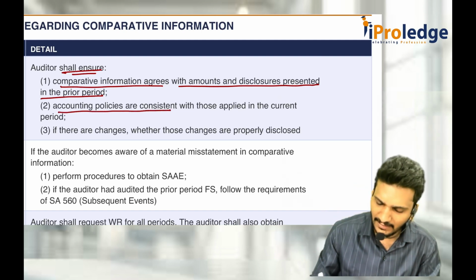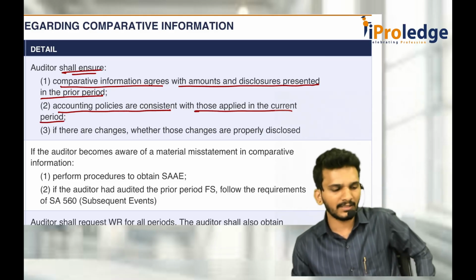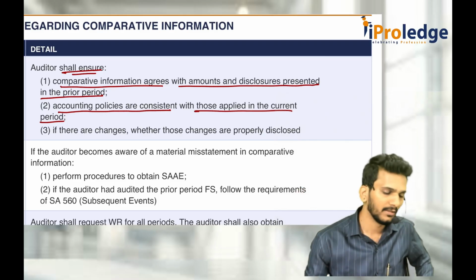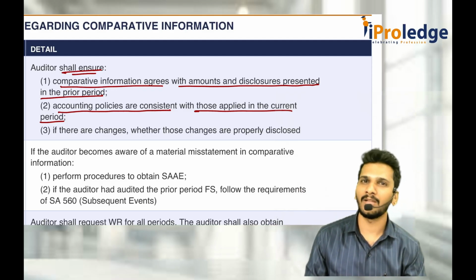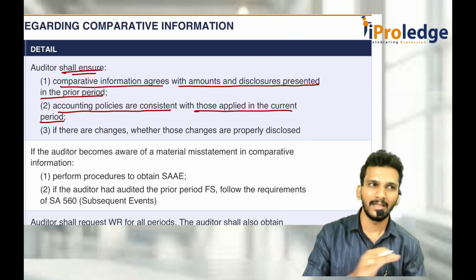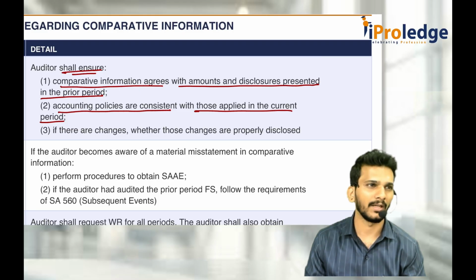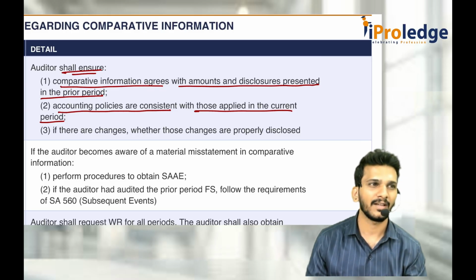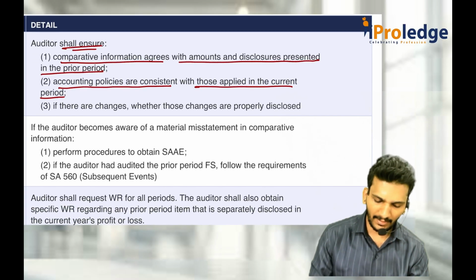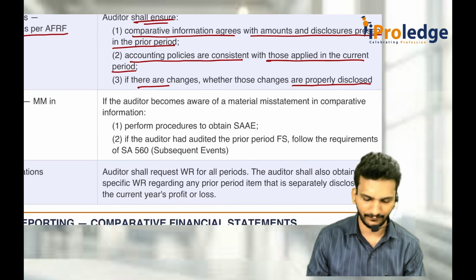Accounting policies must be consistent with those applied in the current period. If you give the previous year figures for comparison, then the current year accounting policy and last year accounting policy have to be compulsorily the same, consistent, unless there is any change and that change has been disclosed properly. Because one of the fundamental accounting assumptions is consistency. And if there are any changes, they have to be properly disclosed in the financial statements.